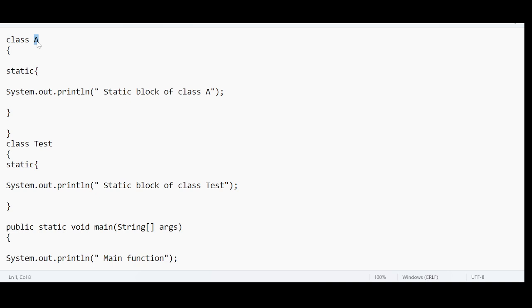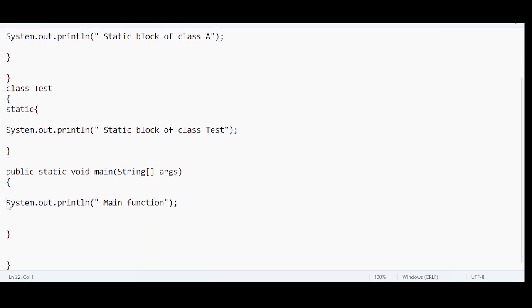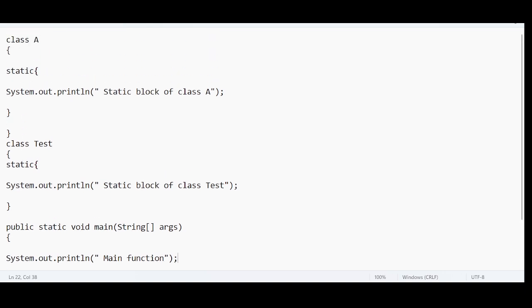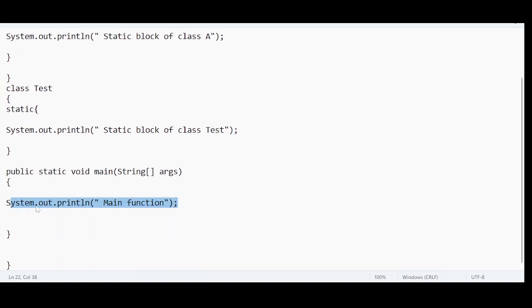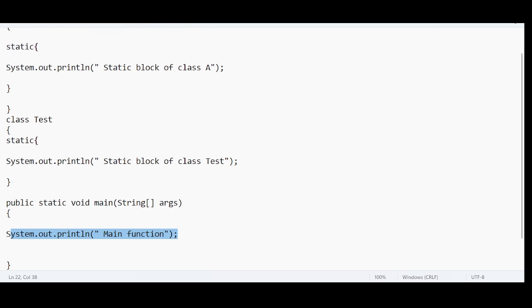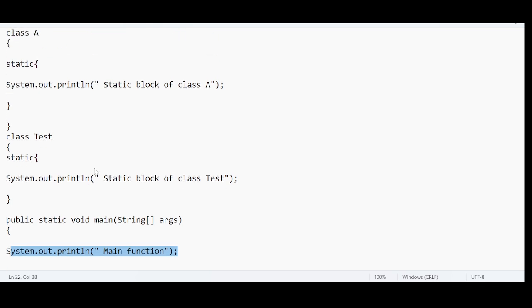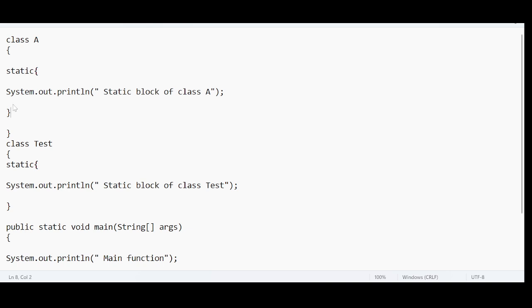Right? Why is it not loaded inside the JVM? We haven't instructed the main thread. I mean, we haven't given any instructions to transfer the control to the class A. No instructions are here to transfer the control to the class A. Sir, how do I transfer the control to the class A? You can do two things. Either create an object for the independent class, the class that is outside the main method, or create an inheritance relationship.